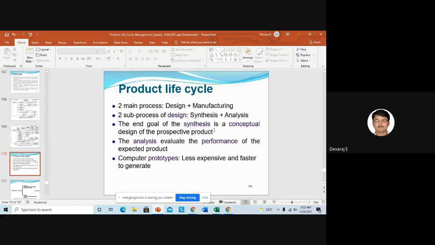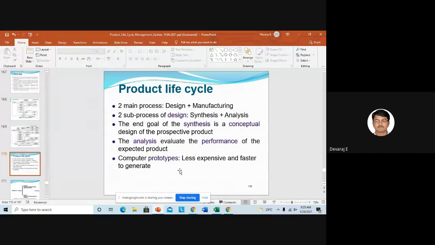Whether the material can sustain that many years, whether the material cannot sustain that many years, where will the crack be initiated? What is the fatigue life? What about the creep? What about the static analysis? Everything you should do the analysis and you should say the results. So that's called performance.